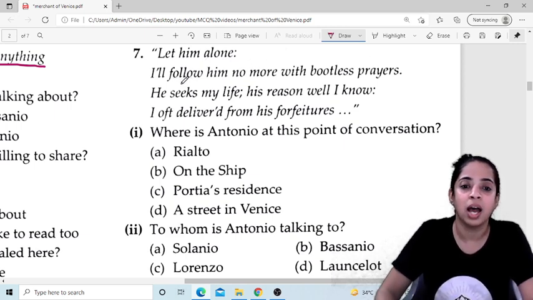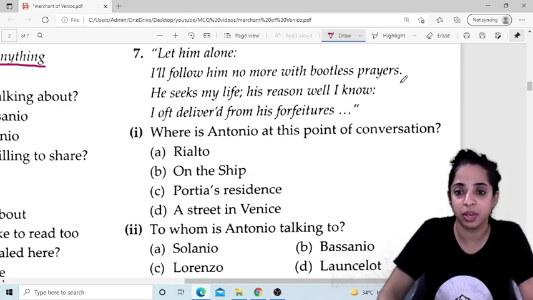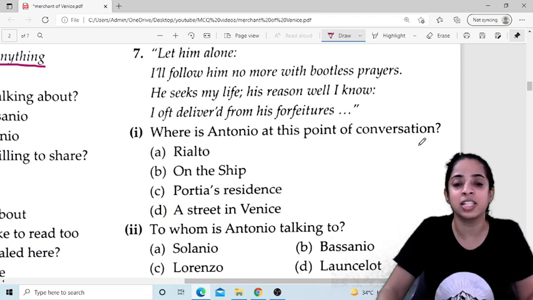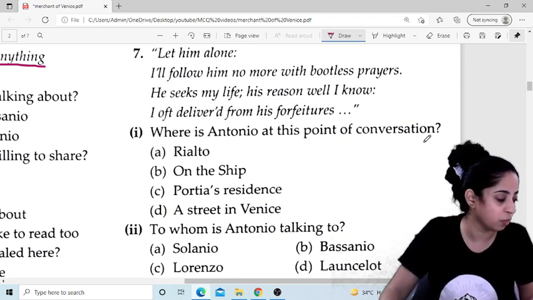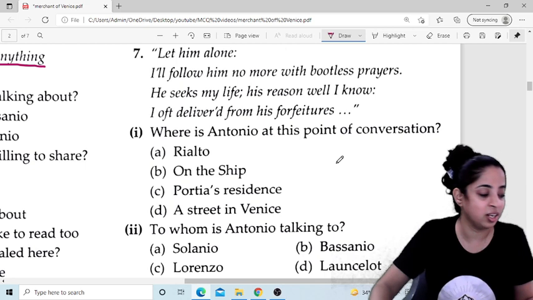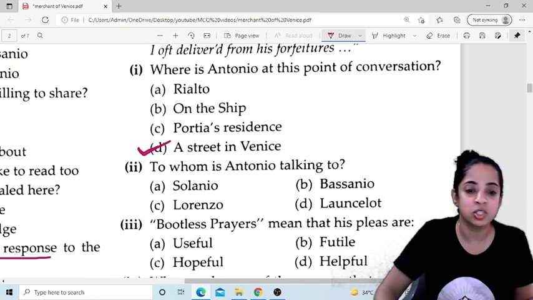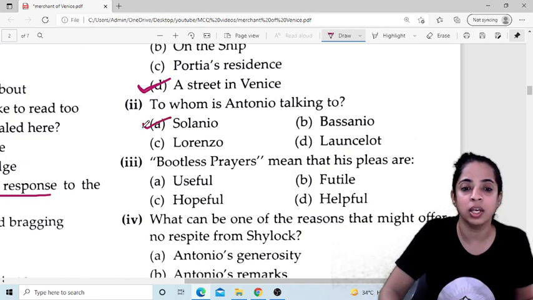Let him alone. I'll follow him no more with bootless prayers. He seeks my life, his reason well I know. I oft delivered from his forfeitures. Where is Antonio at this point of the conversation? He is in a street in Venice. To whom is Antonio talking? He is talking to Solanio.